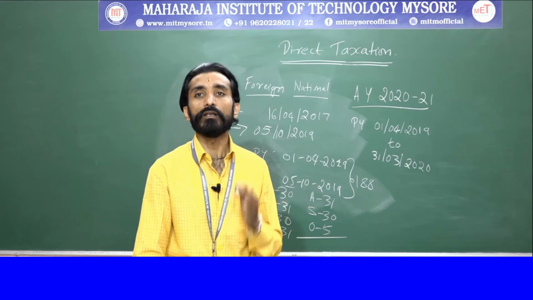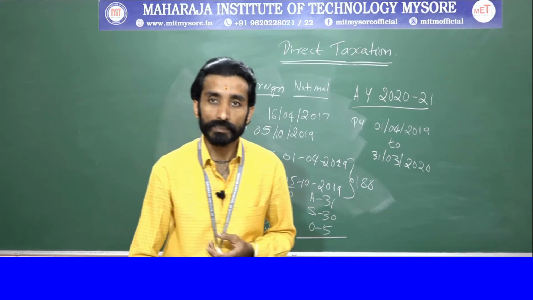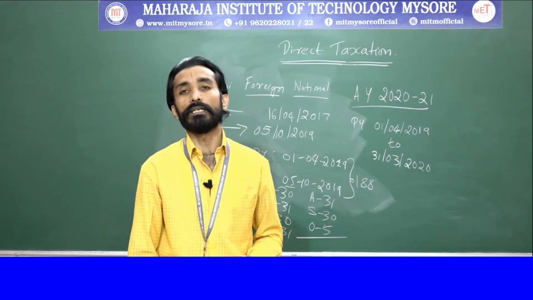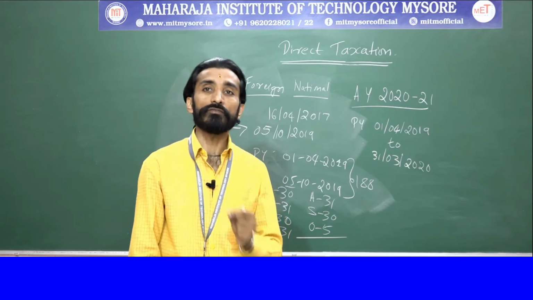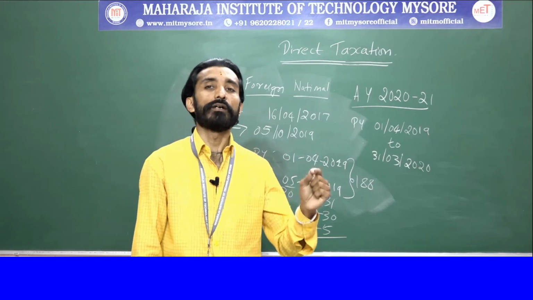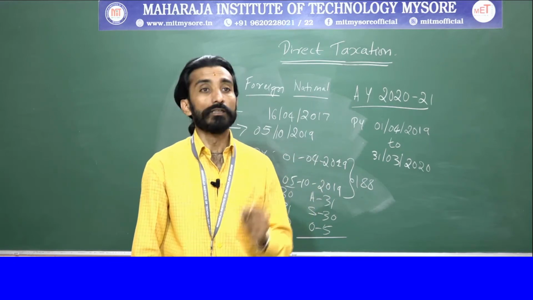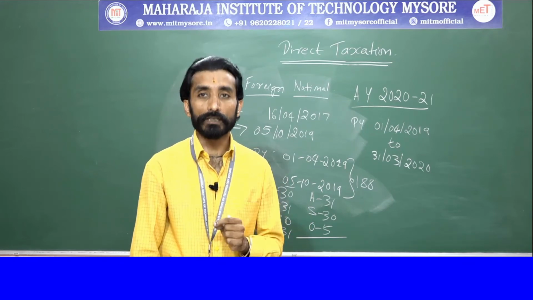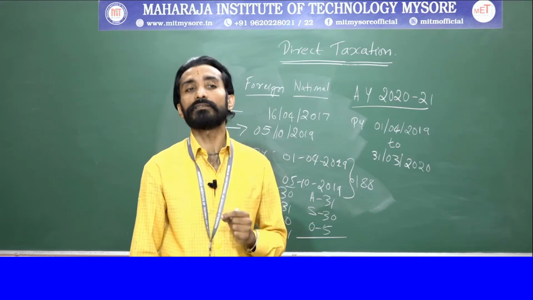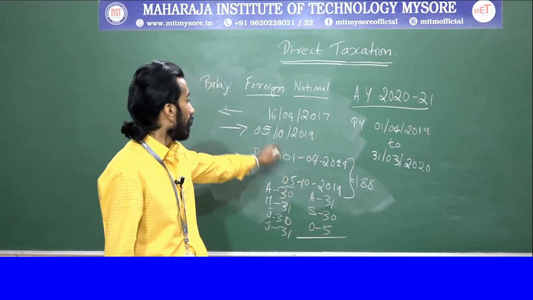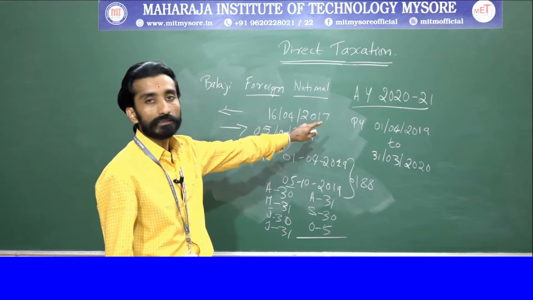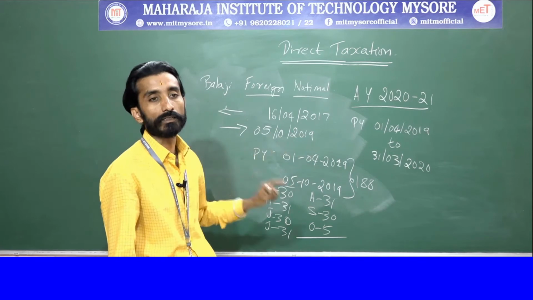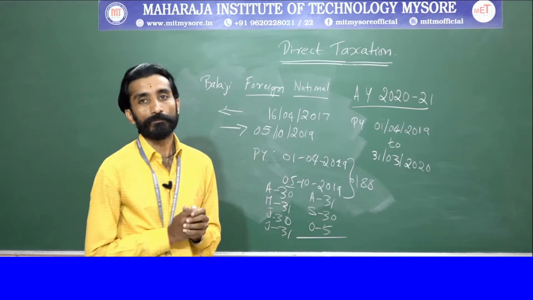What does the additional condition say here? Your first additional condition says that he is resident in India at least 2 years out of the 10 preceding previous years relevant to the previous year. Clear? So we need to identify whether he is resident for the previous years. He came to India on 16/4/2017 and left on 5/10/2019. So till then he was in India, right?